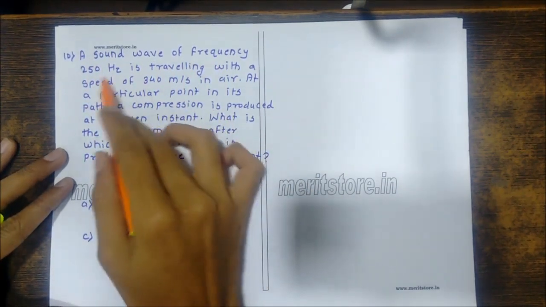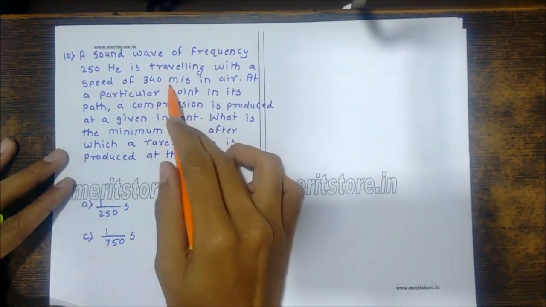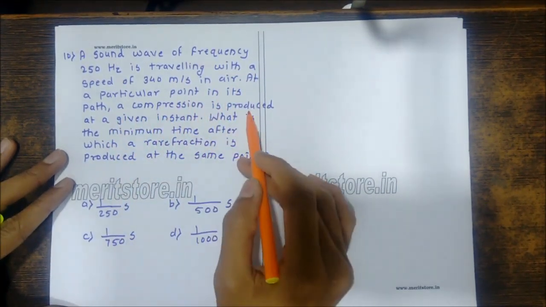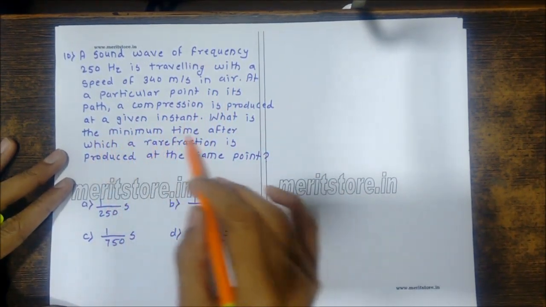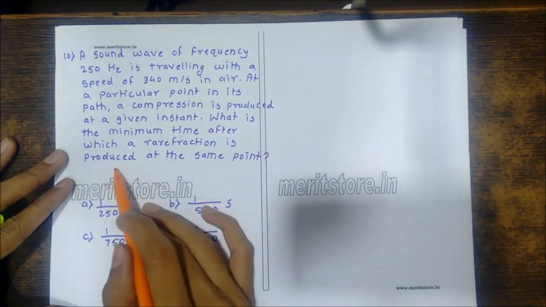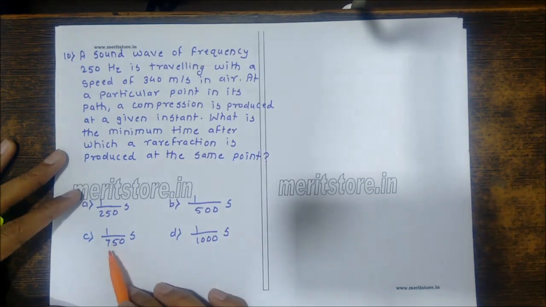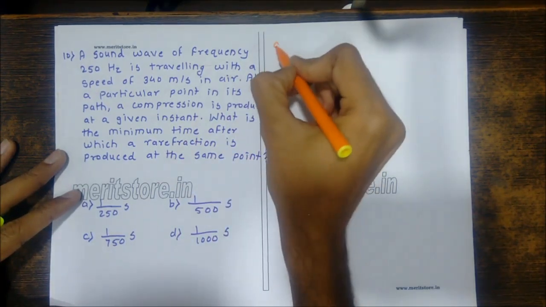A sound wave of frequency 250 Hz is traveling with a speed of 340 meters per second in air. At a particular point in its path, a compression is produced at a given instant. What is the minimum time after which a rarefaction is produced at the same point? 1 upon 250 seconds, 1 upon 500 seconds, 1 upon 750 seconds, or 1 upon 1000 seconds.